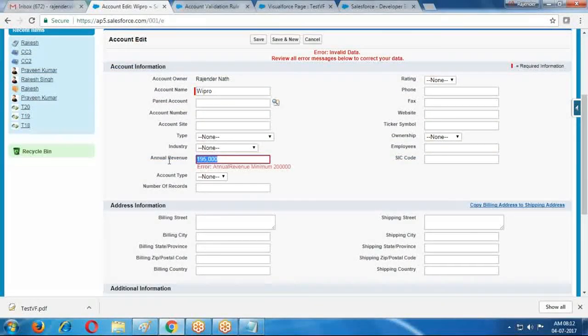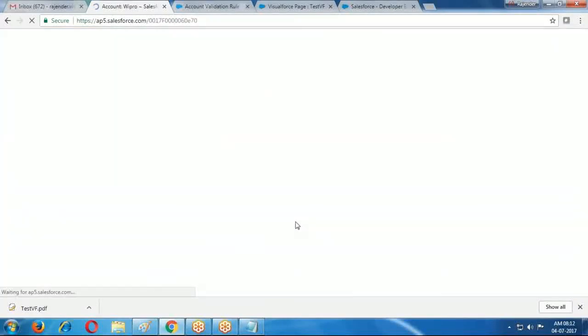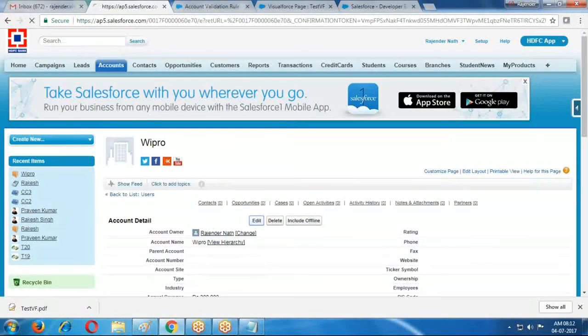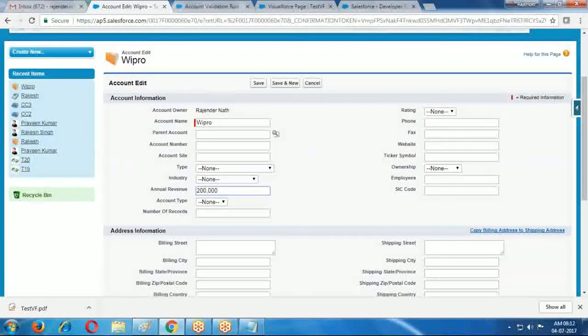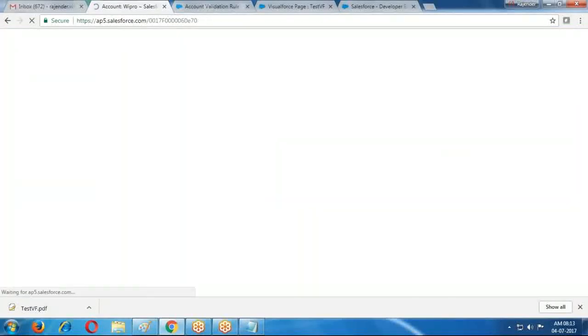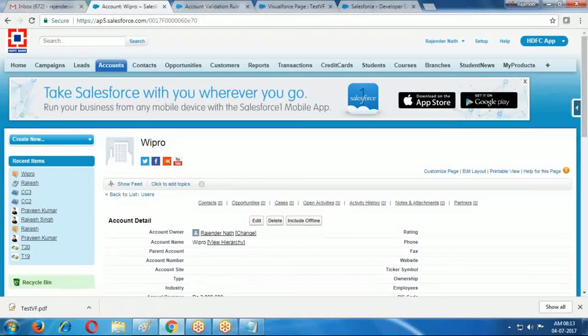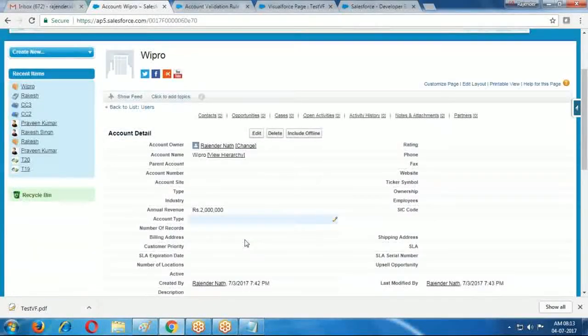If it is 2 lakhs or greater than 2 lakhs, then there is no error. 2 lakhs it is allowing. If it is less than 2 lakhs, then it is throwing an error message. 1,99,999 also throws an error. For 2 lakhs, greater than 2 lakhs, or 20 lakhs, no error. So if you want to provide ranges, less than or greater than, you can provide such ranges. Every customization is possible, based on your requirement.